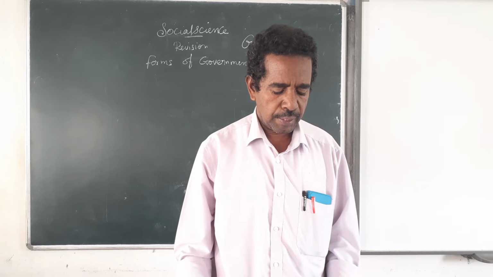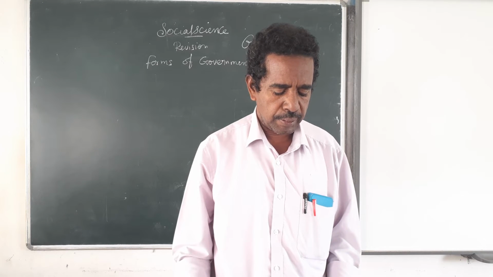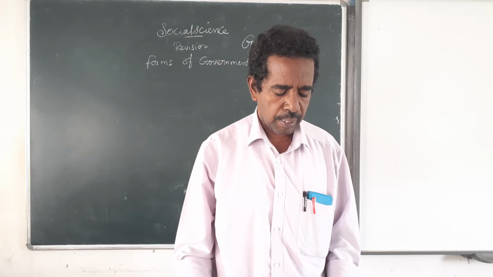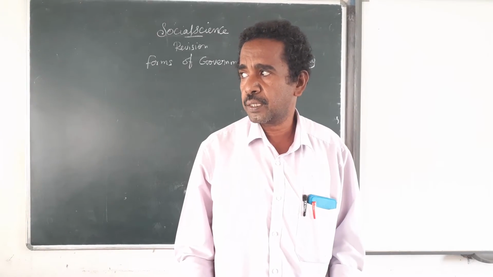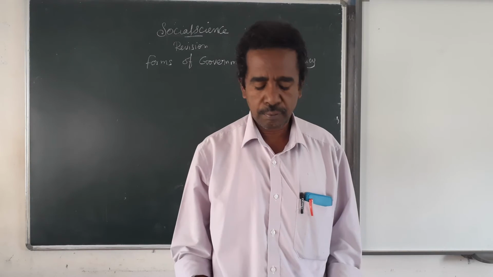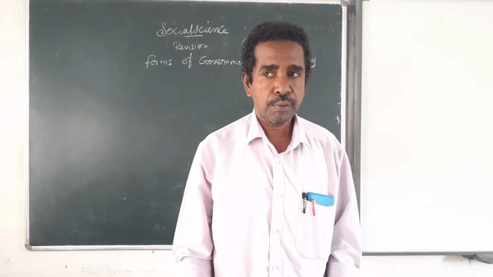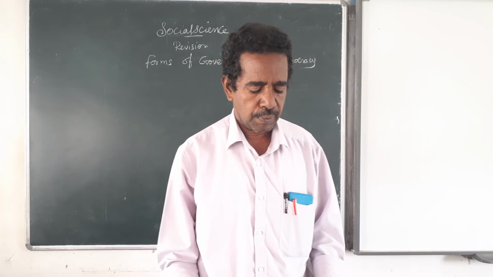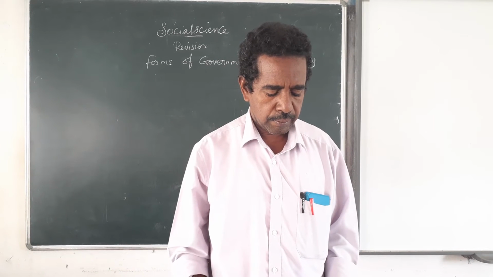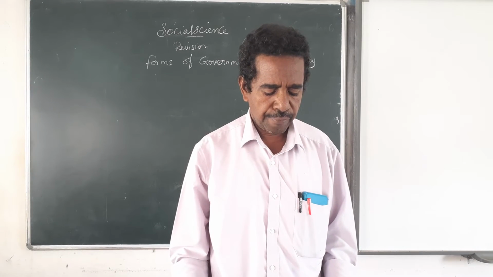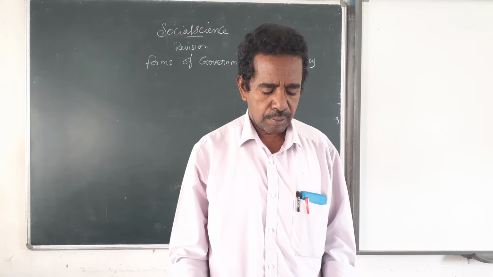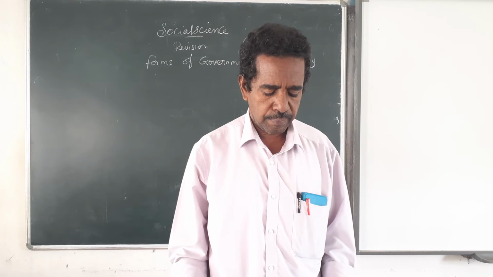The meaning of franchise, 14th one. The word franchise means right to vote. That is C option. The grant of universal franchise creates social equality.